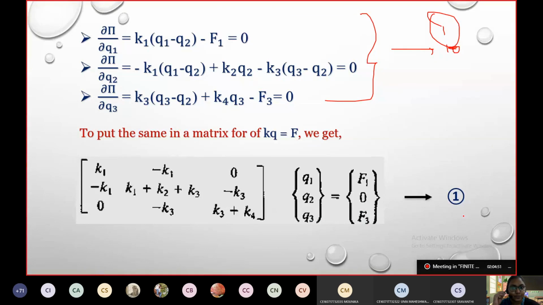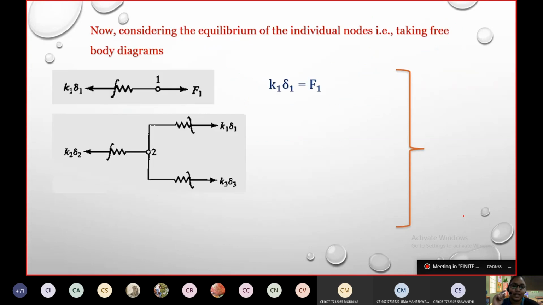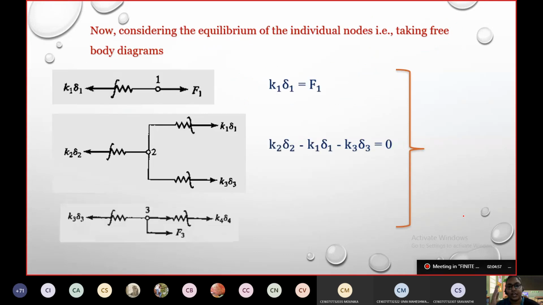All right. So this makes the potential energy approach easier. If I have 10 nodes given, I have to keep on drawing free body diagrams for individual nodes, check what is the stiffness for that, check in which direction the stiffness is working, check what is the external force working on it, and then I can get an equation.